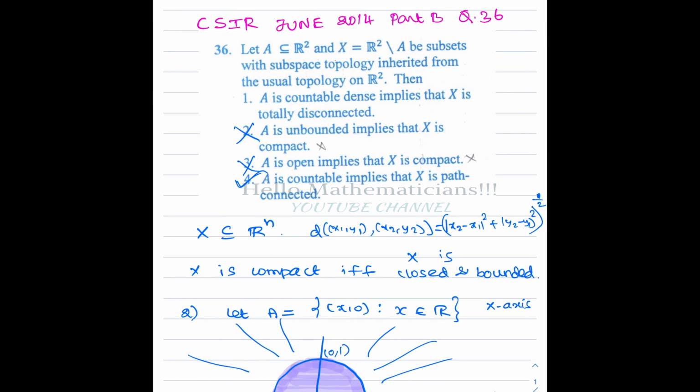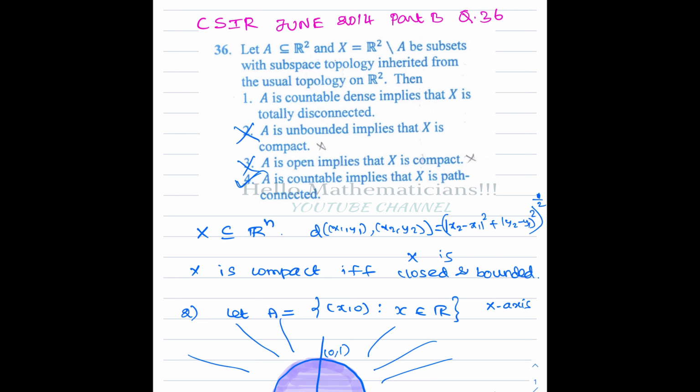In the first option, they are saying that if A is countable and dense, then X is totally disconnected. So what is totally disconnected? Totally disconnected means the only connected subsets are singletons. That's what we call totally disconnected.